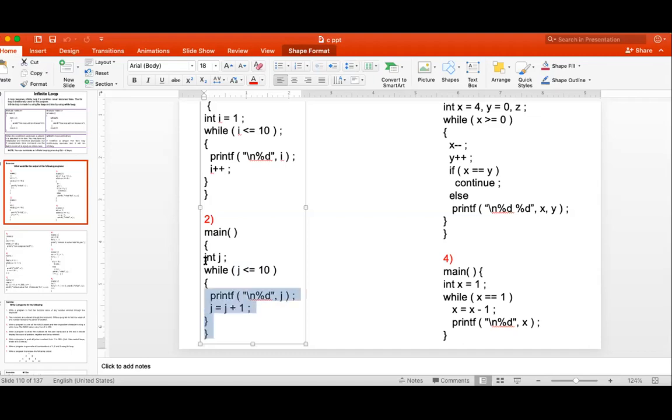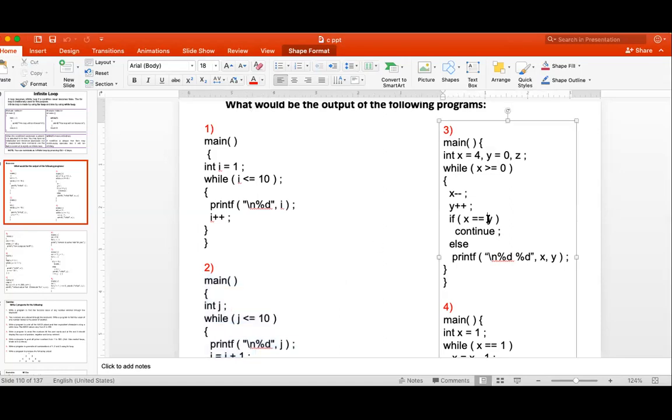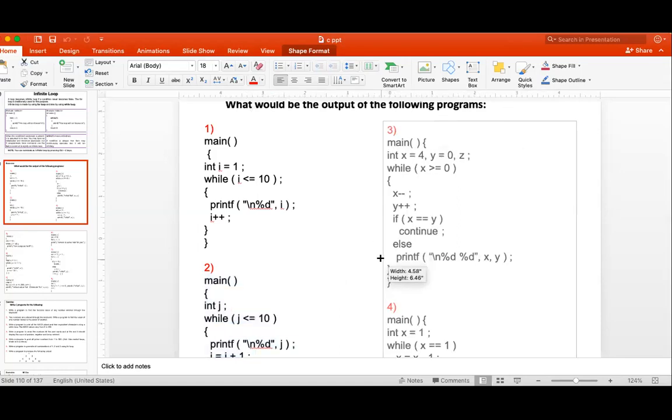So what is the output of this program? Unpredictable. We cannot predict the value of J, so we cannot predict the output of that program. Getting it?